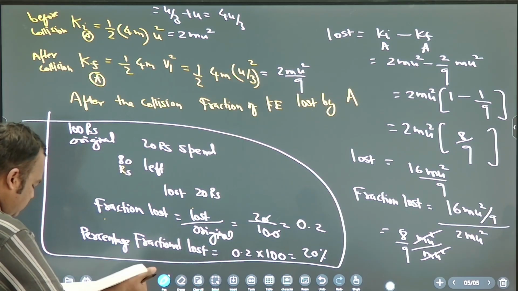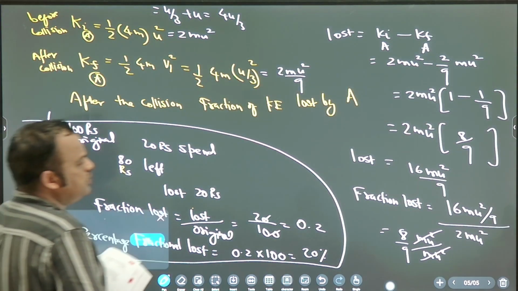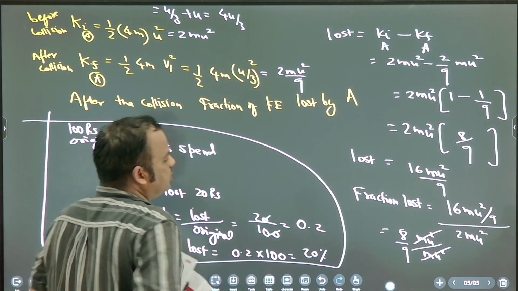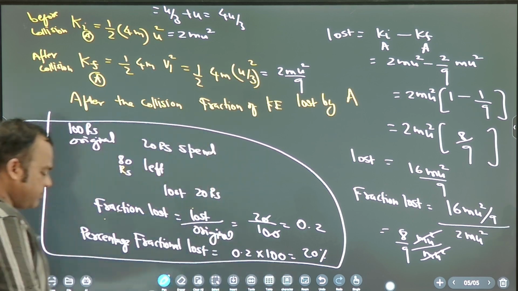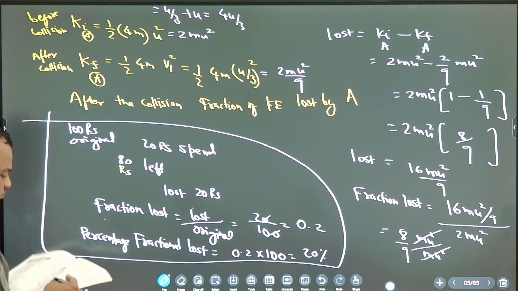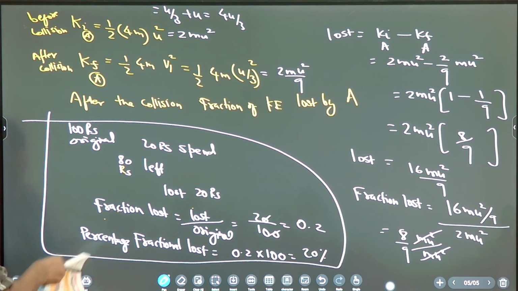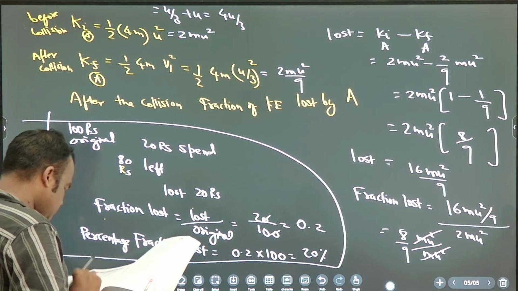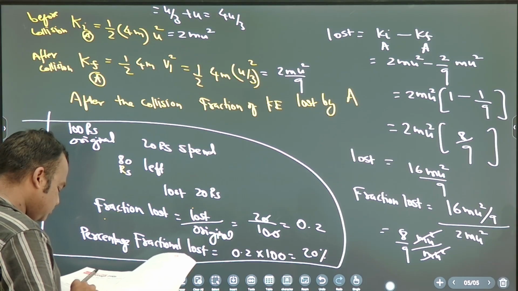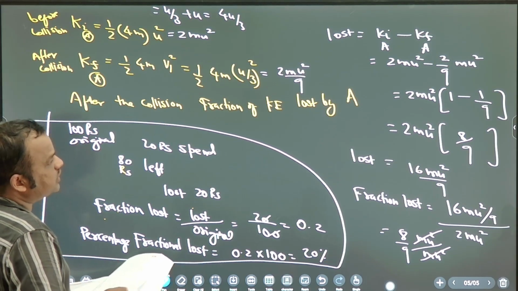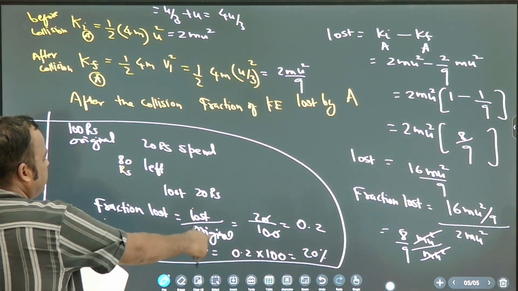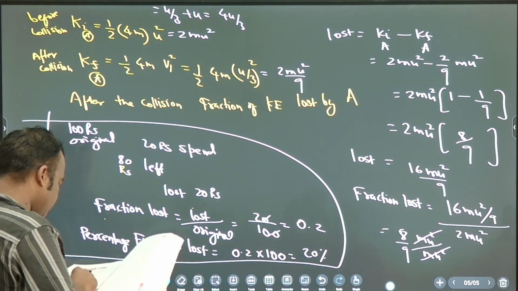Okay, clear? So fraction loss means 8 by 9. Note down. Fraction loss means loss by original. Note down.